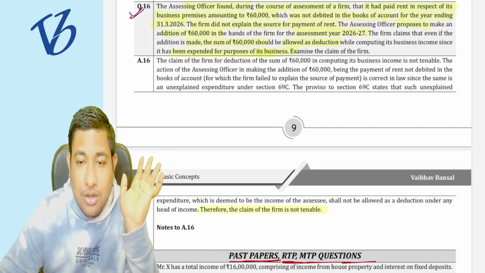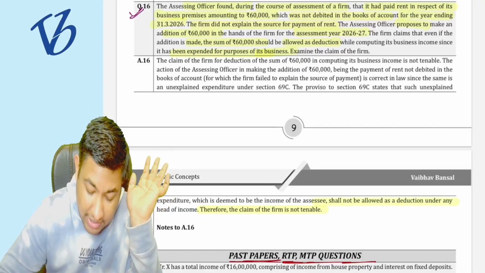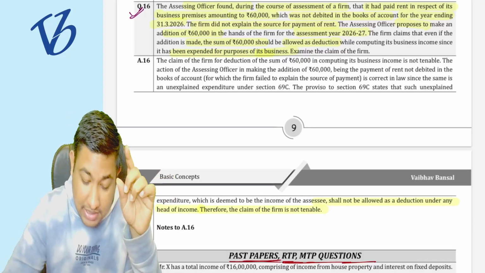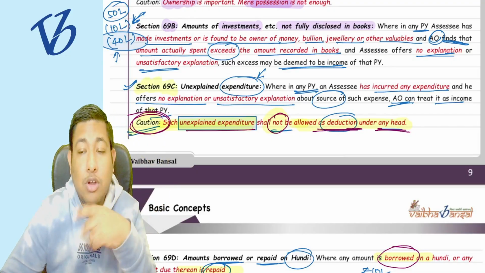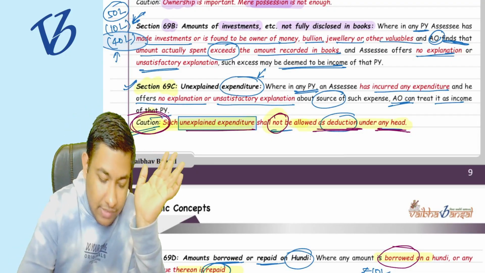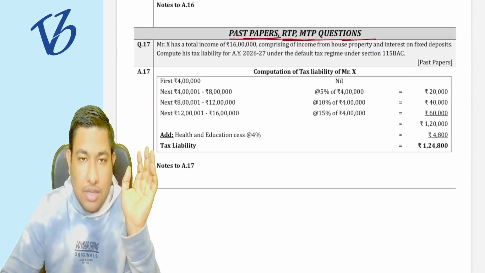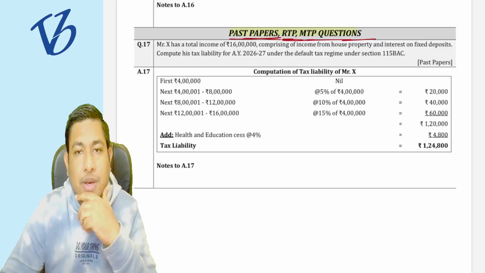The firm's claim is not tenable. It shall not be allowed any deduction under any head. Section 69C. Do you remember that particular section? See, section 69C, we have already studied now. Everything is over. Easy. Now coming to the last part, that is the past papers, RTP, MTP.